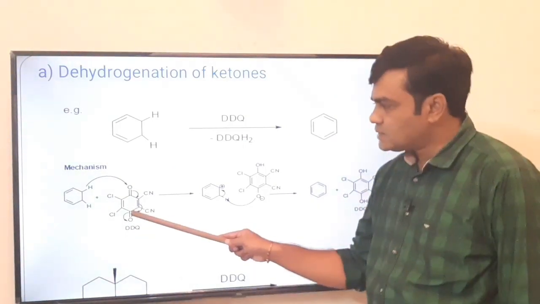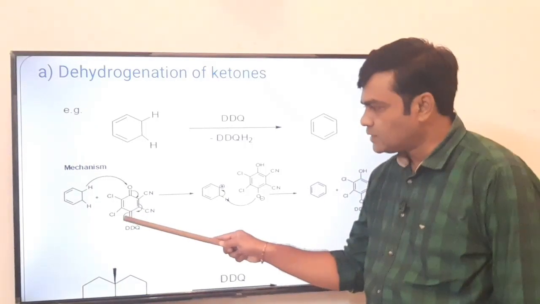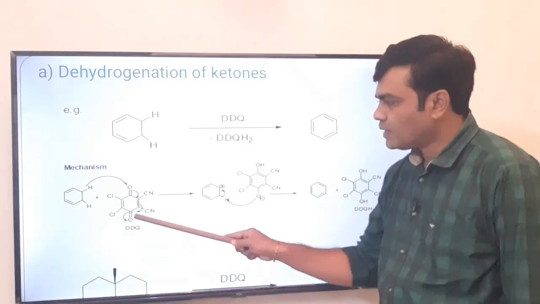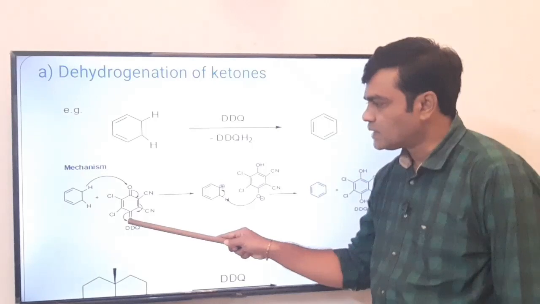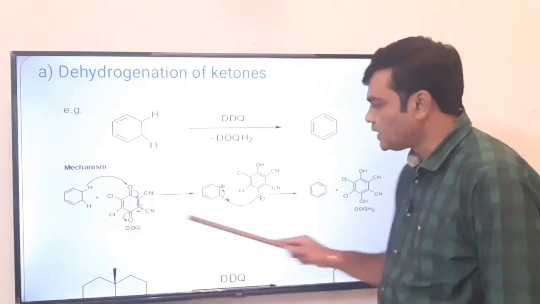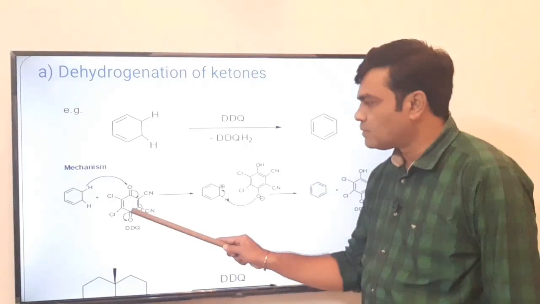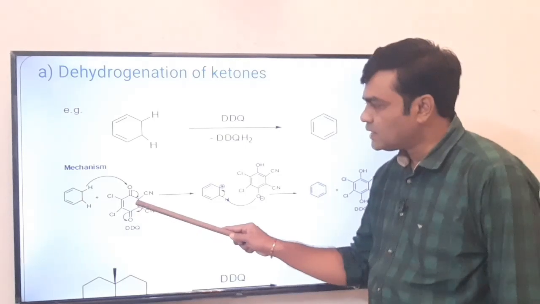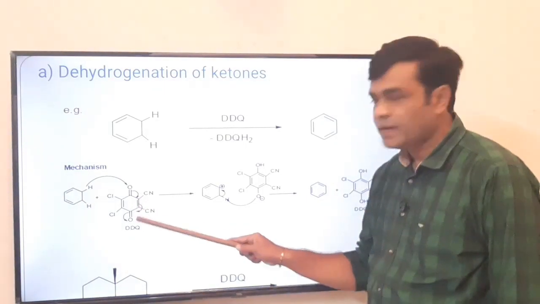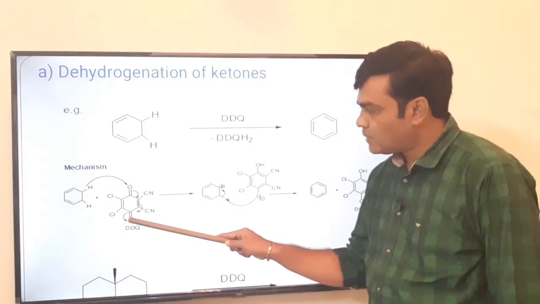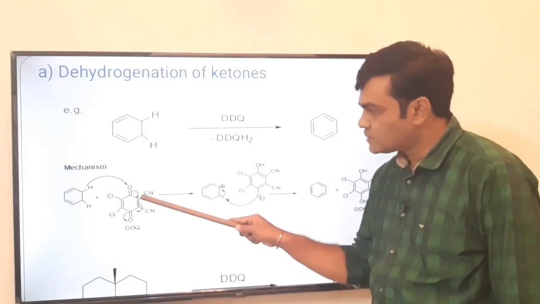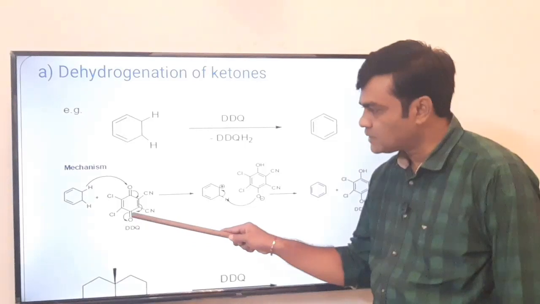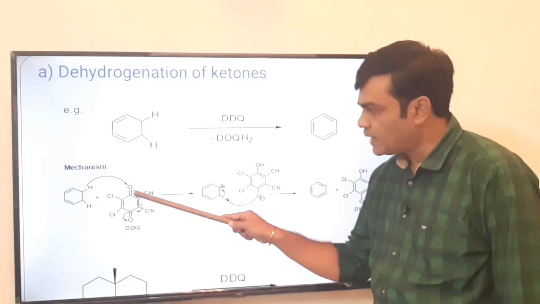This clearly indicates that, as in a carbonyl group, C double bond O, oxygen is more electronegative than carbon, so pi bonded electrons are shifted onto oxygen. When these pi bonded electrons are shifted onto oxygen, obviously oxygen bears a negative charge, and this carbon will have the positive charge deficiency. So, as soon as the deficiency is created here, these pi bonded electrons are shifted here. This happens simultaneously: opening of this pi bond and shifting of these pi bonded electrons, and then the positive charge will be created here, then this pi bond will be shifted here. So, this happens simultaneously.